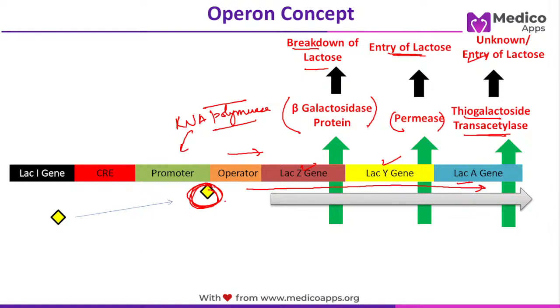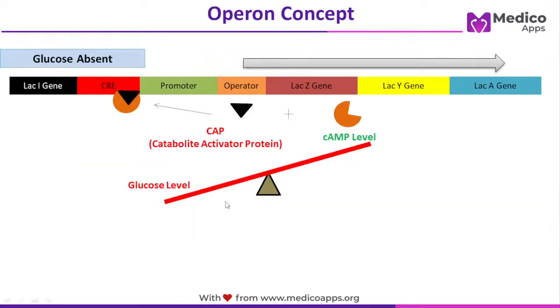Now, this is first level concept. The second level is basically what happens if lactose and glucose both are there. So remember one important concept. Whenever glucose level falls down, cAMP level increases. Okay. So whenever glucose level falls down, cyclic AMP level increases, and this cyclic AMP can attach with catabolite activator protein and get attached here.